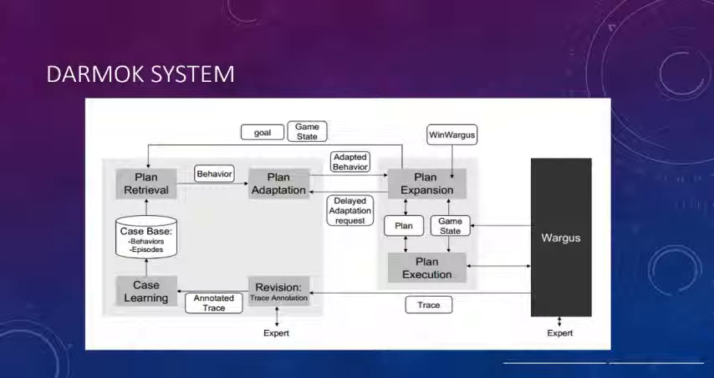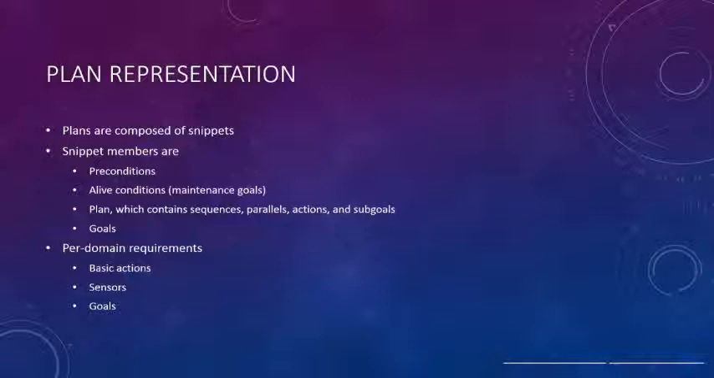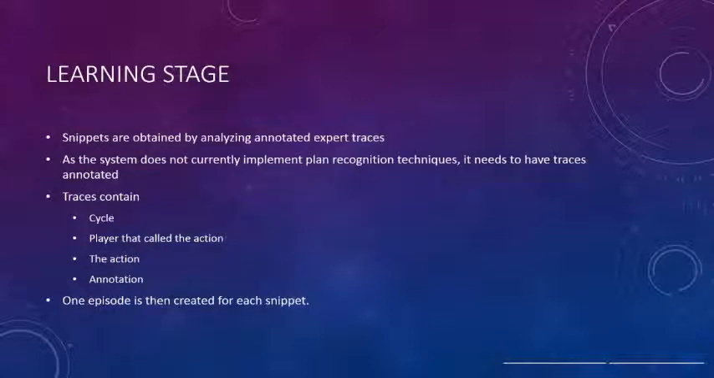Plans in Darmok are composed of snippets and goals. Snippets contain preconditions, alive conditions, which are required to continue executing the current snippet, the actual plan, which contains sequences, parallel execution blocks, actions, and sub-goals, and then the goals of the plan. In order to represent these plans, the Darmok system requires that it is provided with basic actions, sensors in order to obtain information about the current world state, and a set of goals in order to understand how the world works.